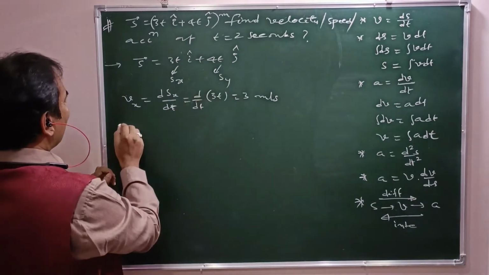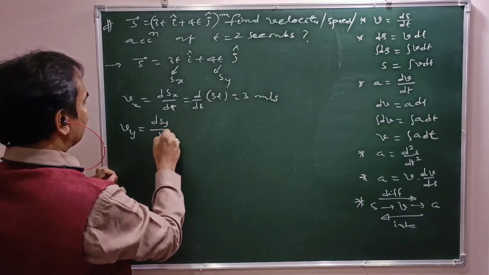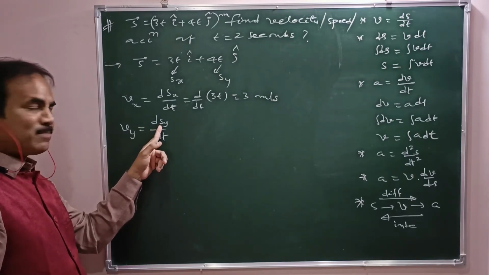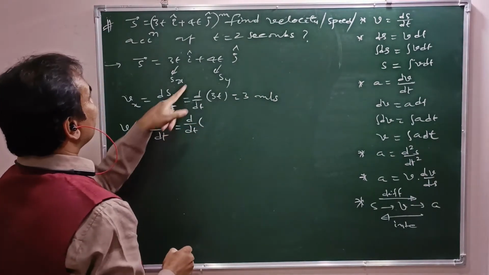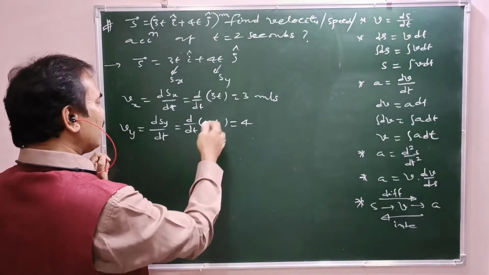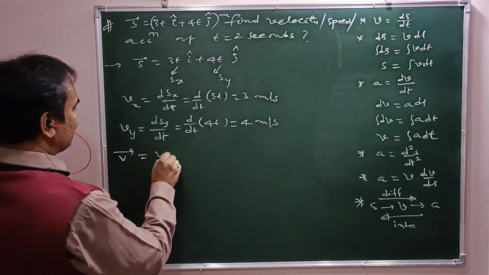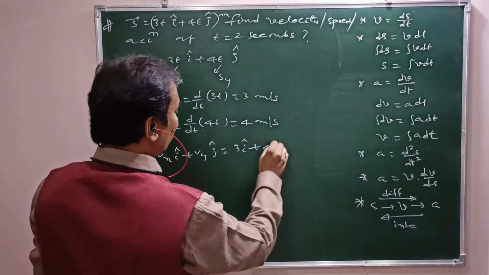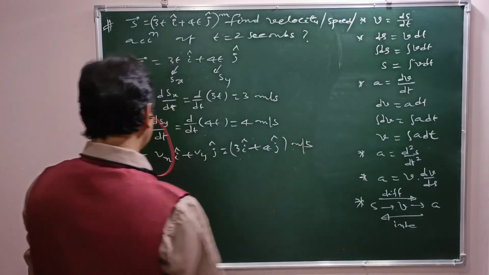Now coming to vy. How to get vy? vy equal to dsy by dt. The y component of velocity equals the differentiation of the y component of displacement with respect to time. That is d by dt of sy, and sy here is 4t. 4 is common, 4 into dt by dt, which is 1. That is 4 meter per second. Now v bar equal to vx into i cap plus vy into j cap. That is 3 i cap plus 4 j cap meter per second.